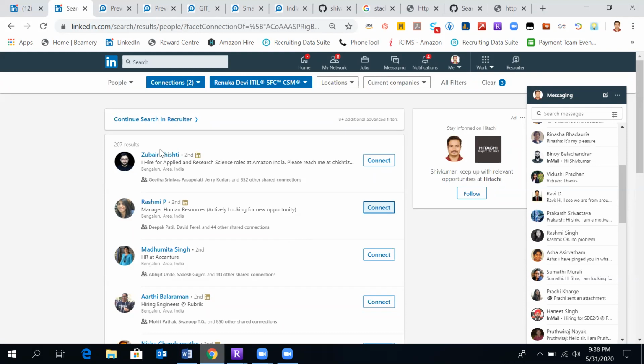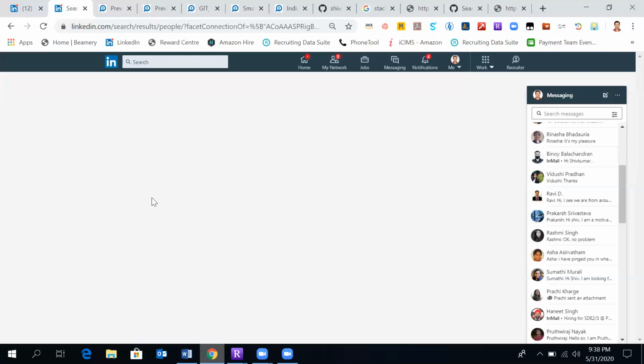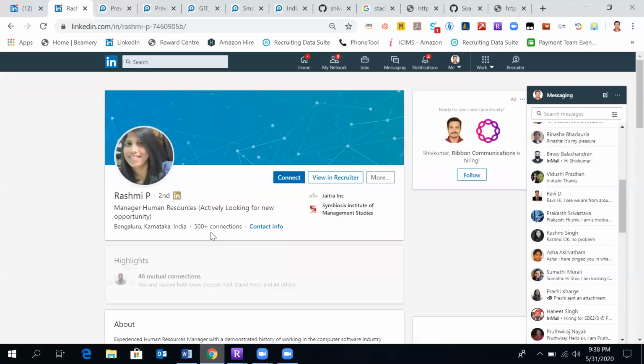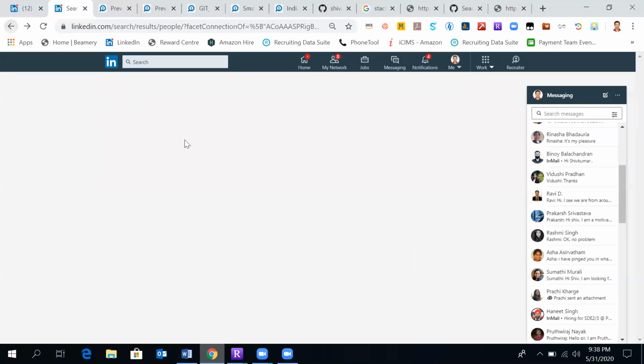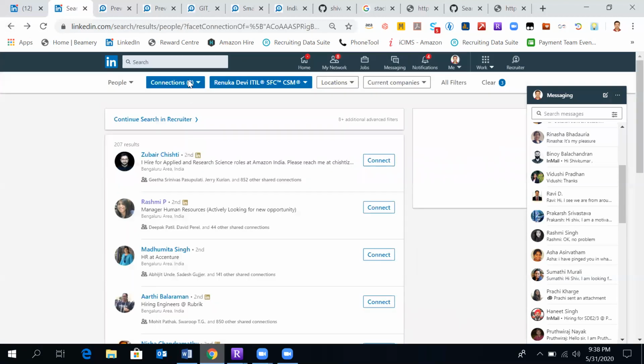Third degree is someone like Rashmi. Again, she has 500 plus connections. With a first degree connection, I'm able to click on their 489 connections, but with a second degree connection, I'm not able to see her connections. Beyond these connections, they go further, and that is called the third degree connection. Those connections are not visible to me.